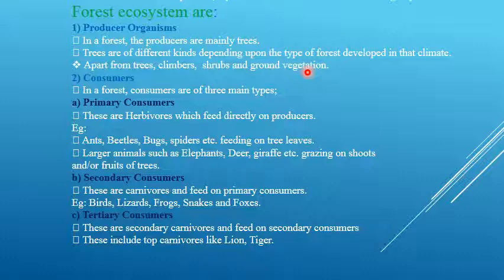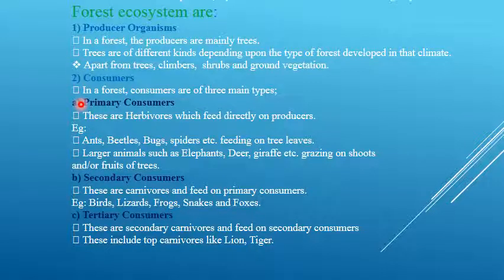The next one is consumers. In a forest, consumers are of three main types. What are the three main types of consumers? One is primary consumers, the other one is secondary consumers, the third one is tertiary consumers. These are the subtitles of consumers.